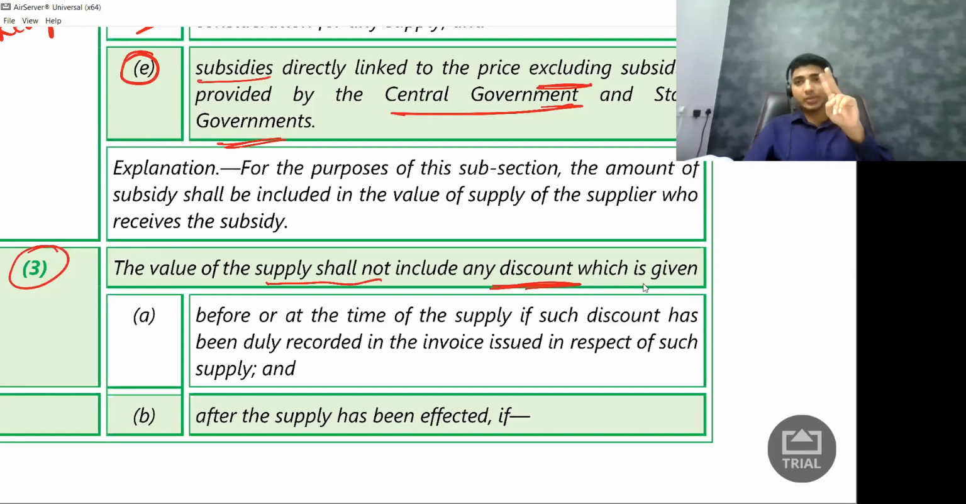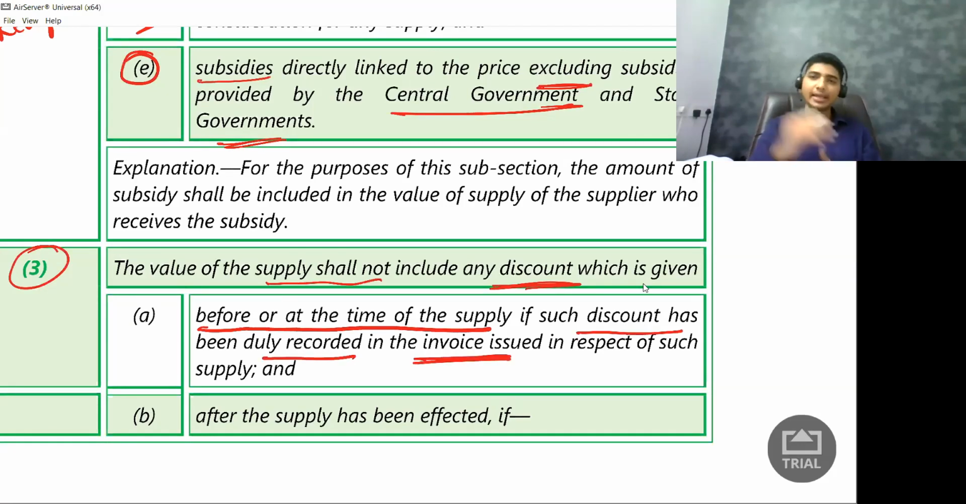I told there are two cases. One is before or at the time of supply. If such discount has been duly recorded in the invoice, on the face of the invoice, then I can reduce the value and pay GST on the reduced value.